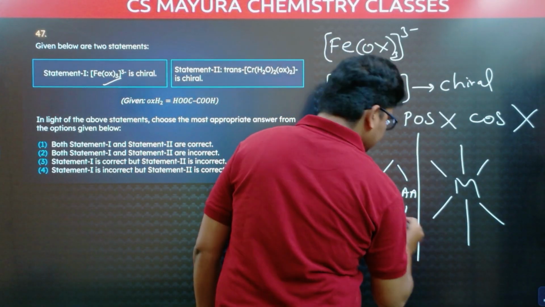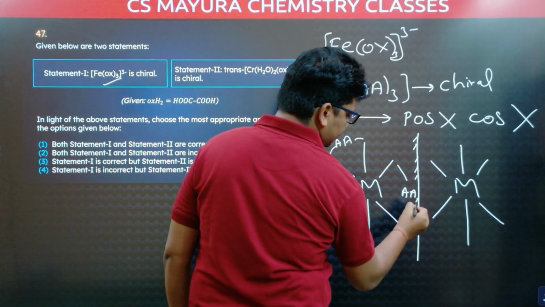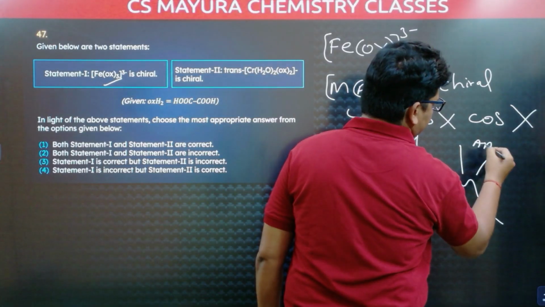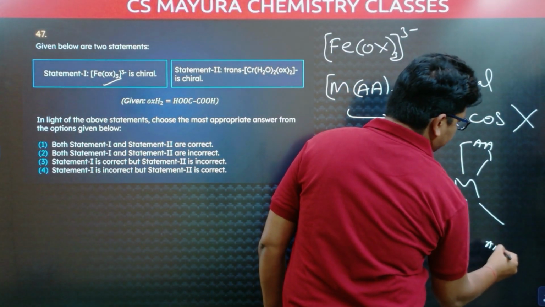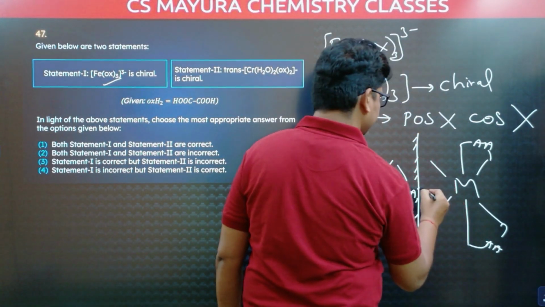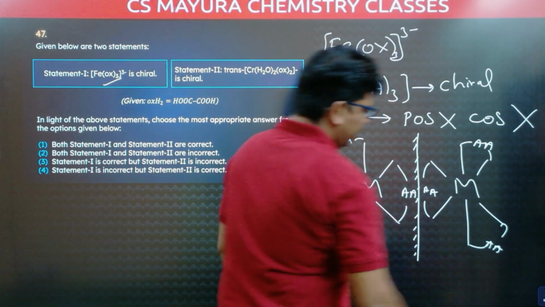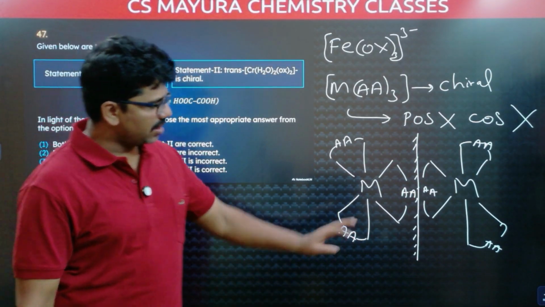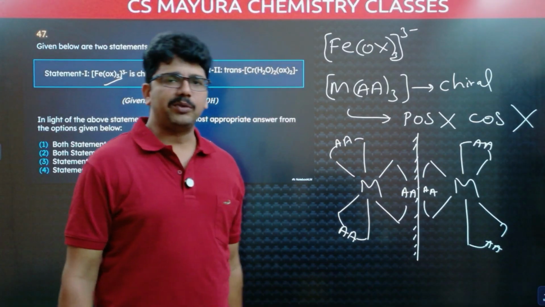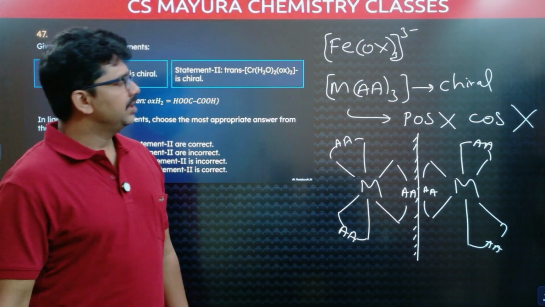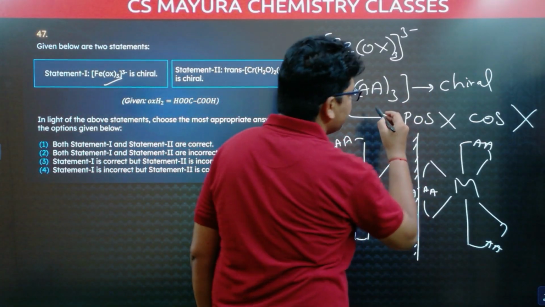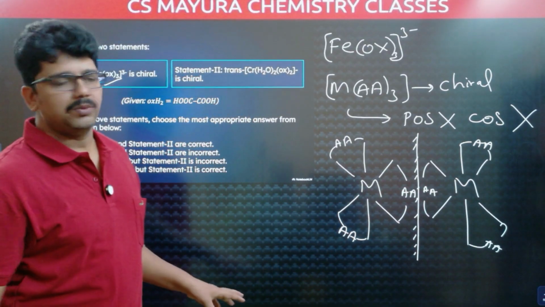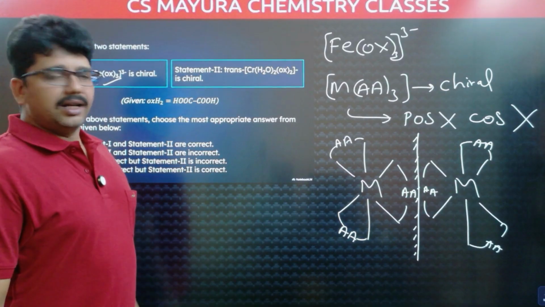For this, this is the mirror image of this complex. See, here a plane of symmetry is not possible and a center of symmetry is not possible. So, they are optical isomers, they are chiral compounds and they are enantiomers. So, M(AA)3 type complexes are always chiral because there is no plane of symmetry and no center of symmetry.